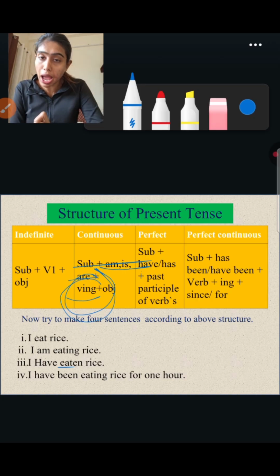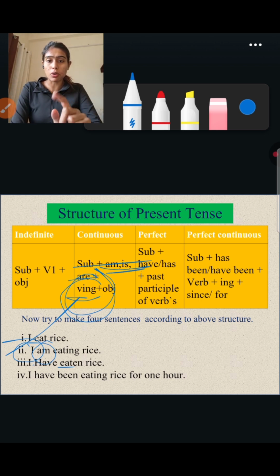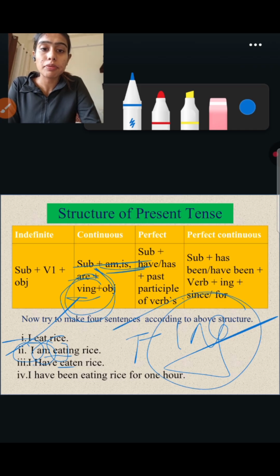You have to add ing. Okay, here, as you can see, an example is also given. I am eating. I is a subject, and you have to write is, am, are as per the requirement of the sentence. Eating, eat is a v1, and plus, as I told, you have to add ing plus object.